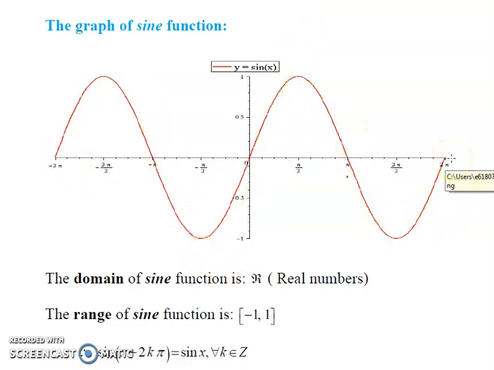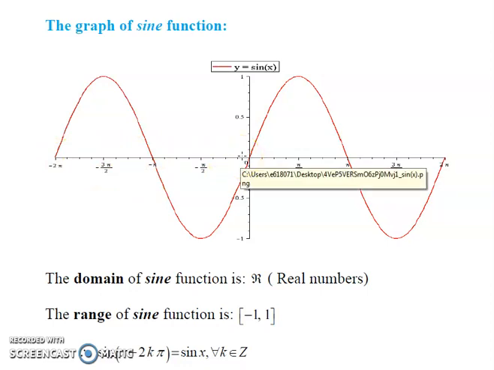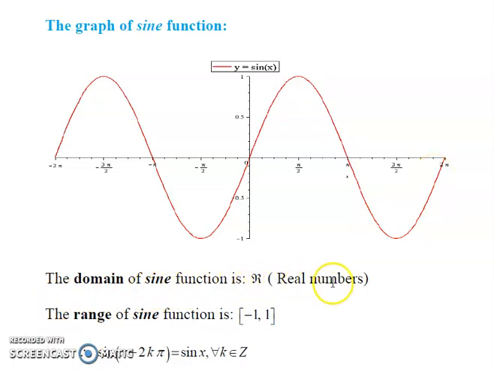If we observe this graph, the period of sine function is 2 pi. Every 2 pi interval, the shape of the graph is repeated. Therefore, sin x is a periodic function with period 2 pi. The graph of sin x exists for all values of x. Therefore, the domain of the sine function is real numbers.